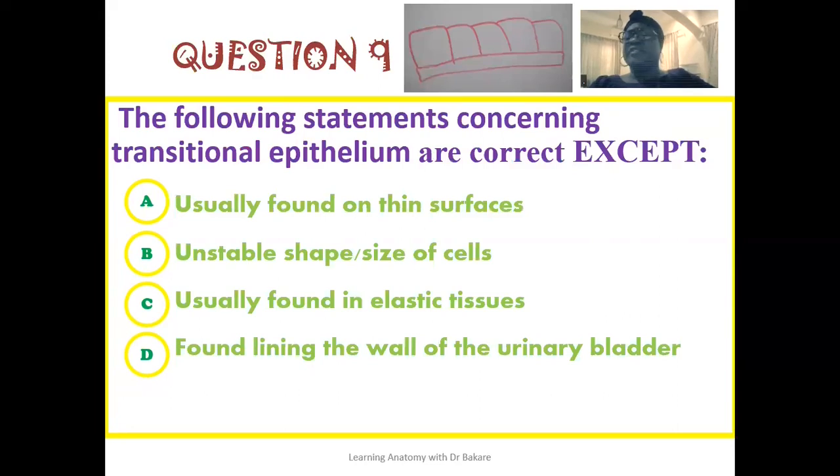The 9th question: the following statements concerning transitional epithelium are correct, except the fact that they are usually found on thin surfaces. Transitional epithelium is not seen on thin surfaces. What we see on thin surfaces is simple squamous epithelium, because they need to be thin, and the tiniest form of epithelium that represents this configuration is a single layer of flat cells, and this is what is seen to line thin surfaces. But for transitional epithelium, all the other options are correct about them, except that they are usually found on thin surfaces.